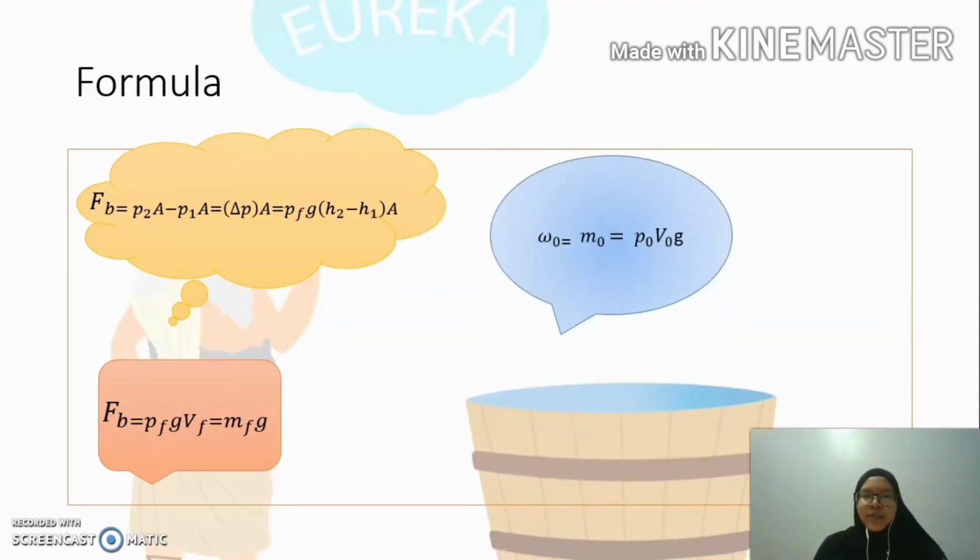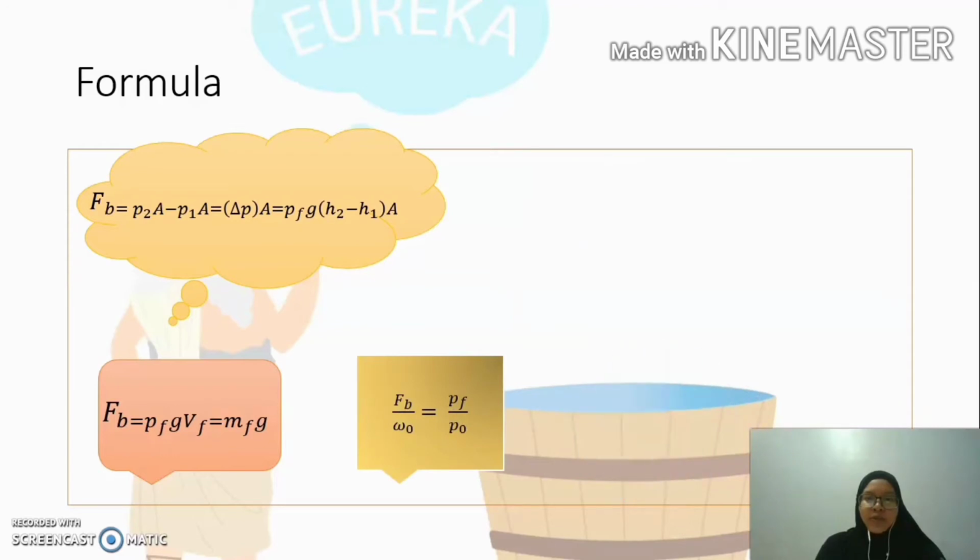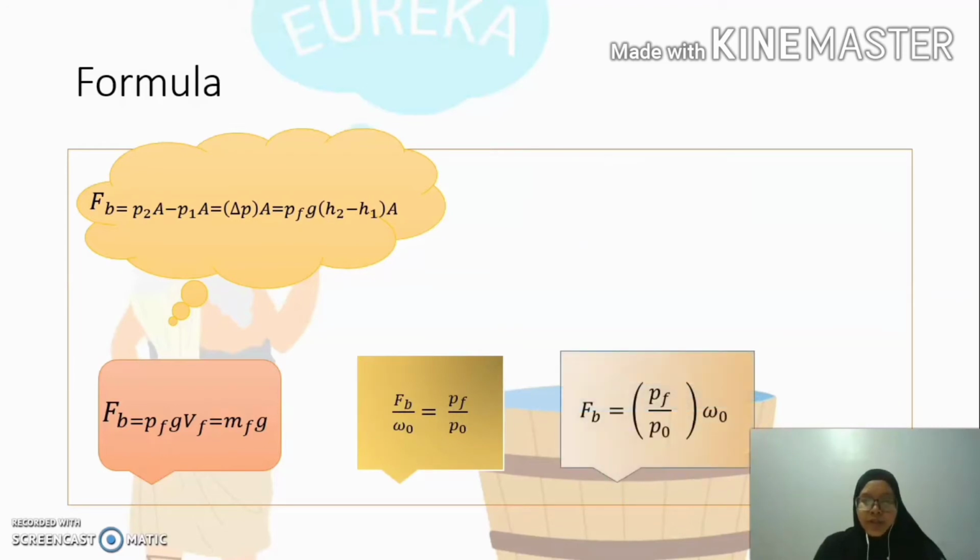Another one is for the density. So as you can see there, we can relate that the buoyant force is equal to the weight of fluid, which equals the mass of fluid times gravity, and equals the density of fluid times the volume of fluid times gravity. So the conclusion that we get is the buoyant force is equal to the density of fluid over the density of object times the weight of object.